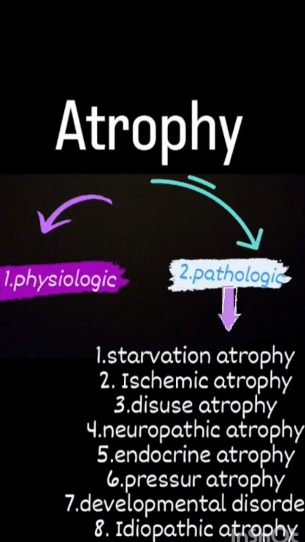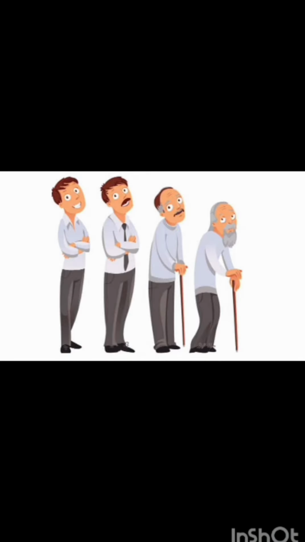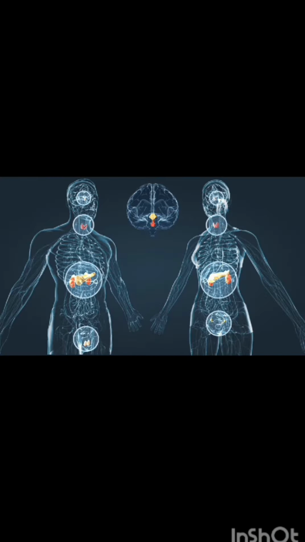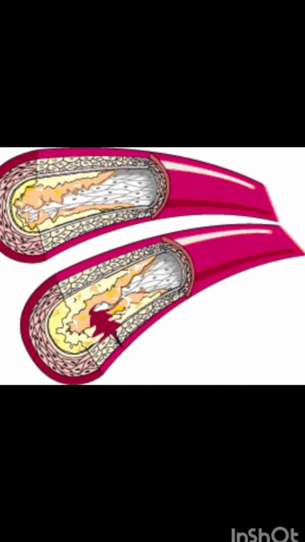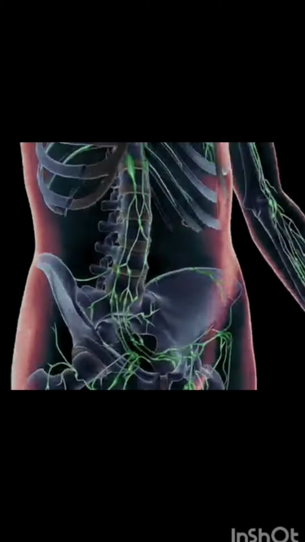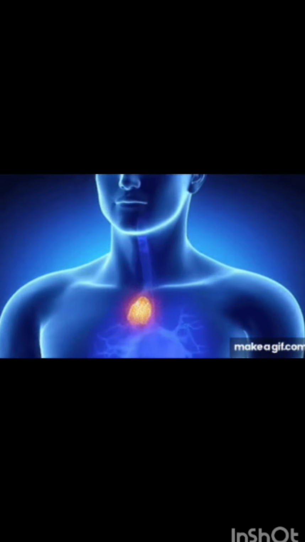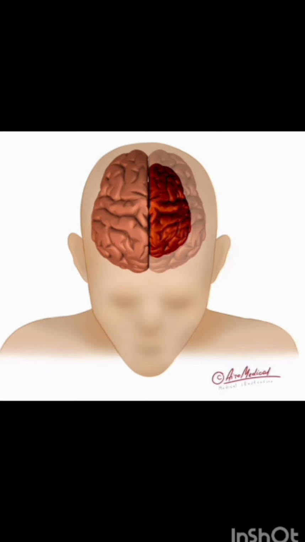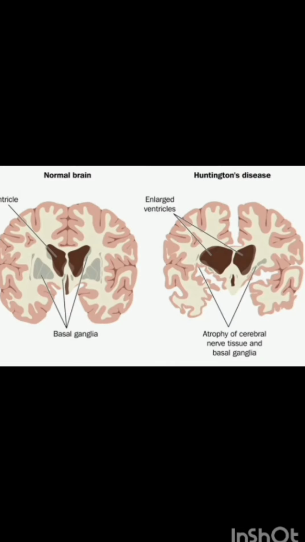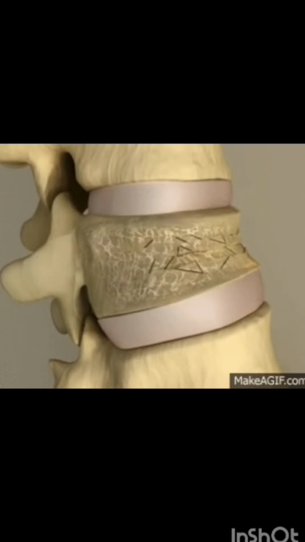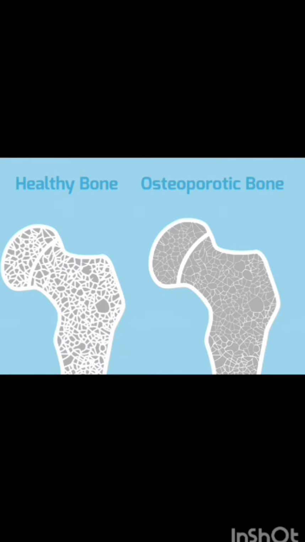Physiological atrophy. Atrophy is the normal process of aging in some tissues, which could be due to loss of endocrine stimulation or from senile arteriosclerosis. Examples are atrophy of lymphoid tissue with age, atrophy of thymus in adult life, atrophy of gonads after menopause, atrophy of brain with aging, and osteoporosis with reduction in the size of bony trabeculae due to aging.